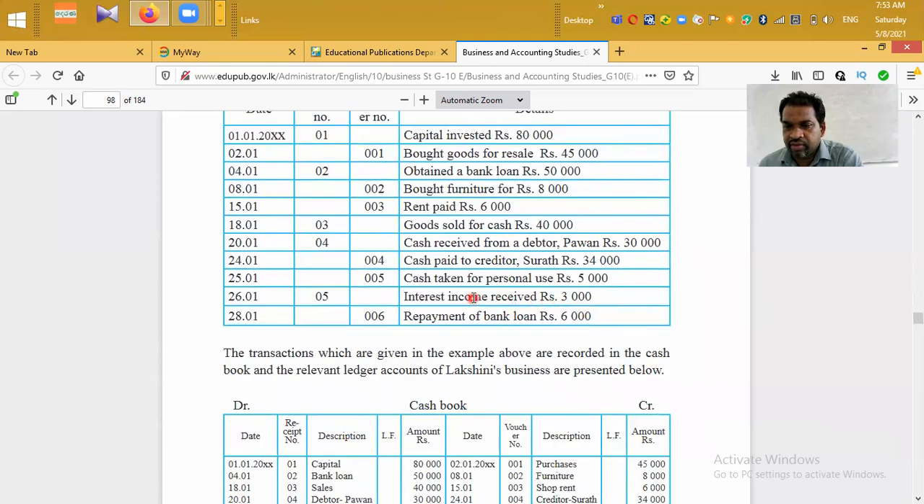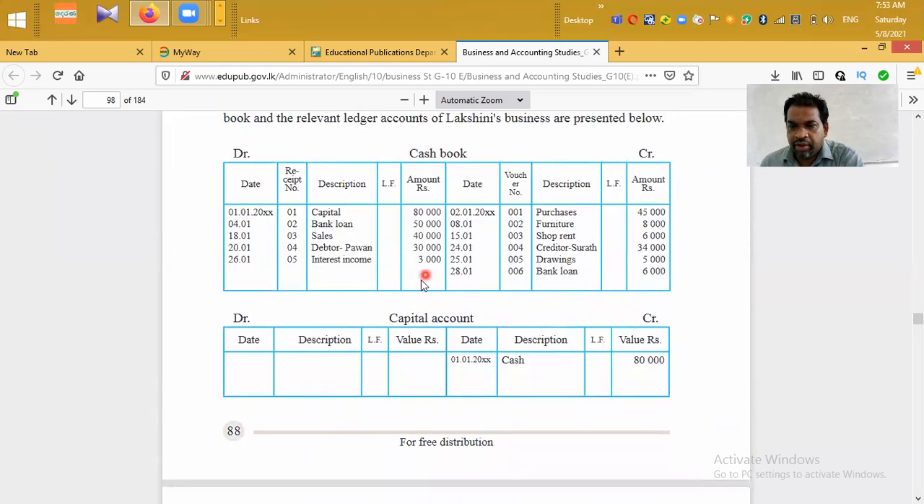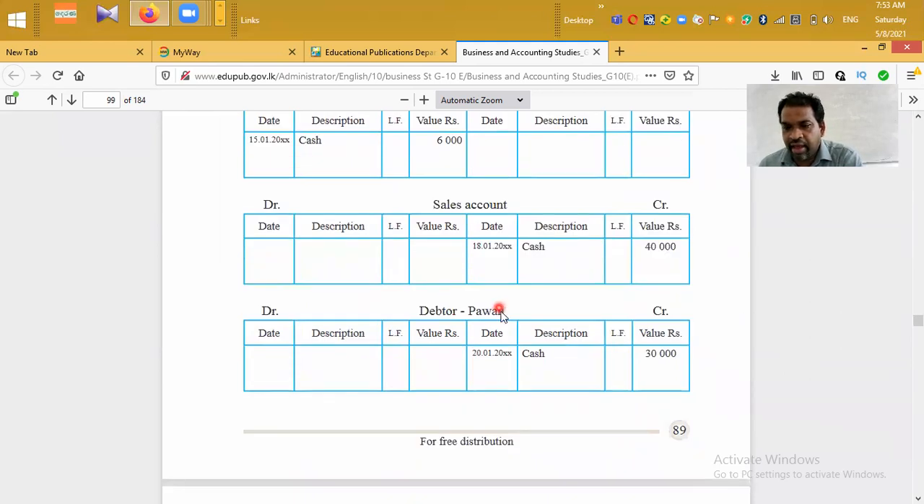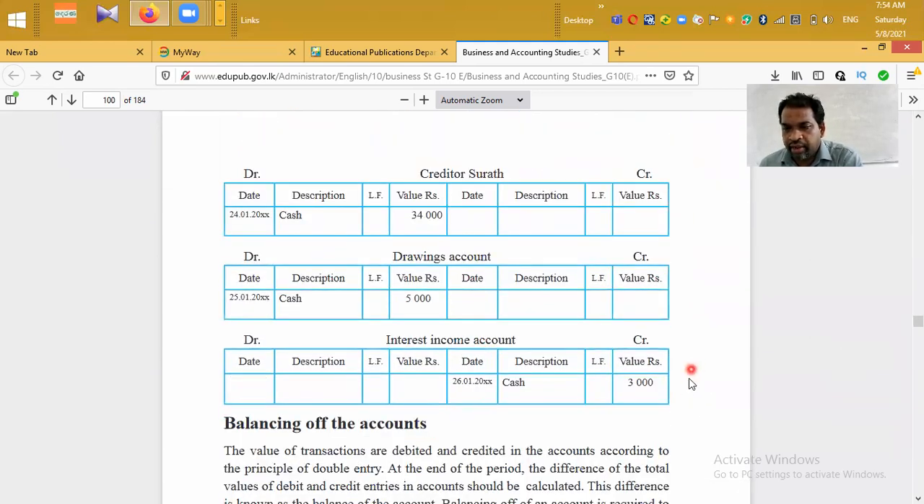Next transaction, 26th January, receipt number 5, interest income received 3,000. When the business receives income in cash, we debit the cash account because asset increases, debit, say in interest income, that is the opposite account's name, receipt number 5, date 26th January. Then we can have a separate interest income account, income increases, credit, therefore we can credit that income account 3,000, description cash, date 26th January. Interest income increases, credit.